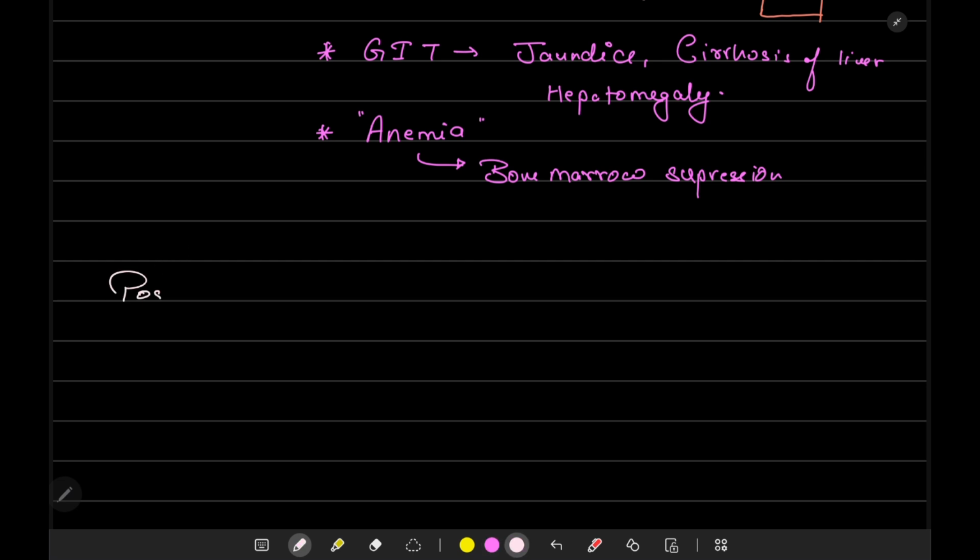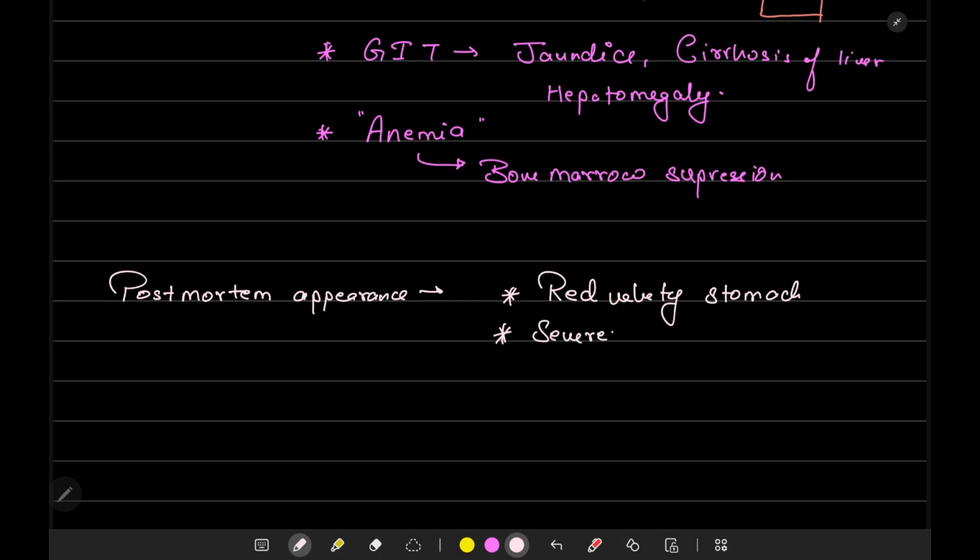Now we are going to study the post-mortem appearance. Post-mortem appearance will show a red velvety and hemorrhagic stomach. The liver can be jaundiced and even severely necrosed. One of the most important points to be noted in arsenic poisoning is that it delays putrefaction of the body.